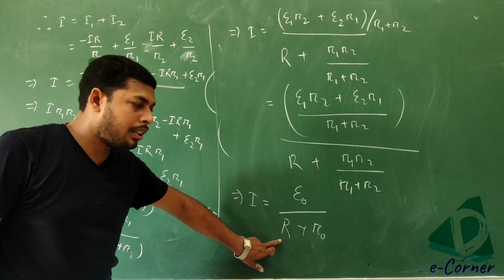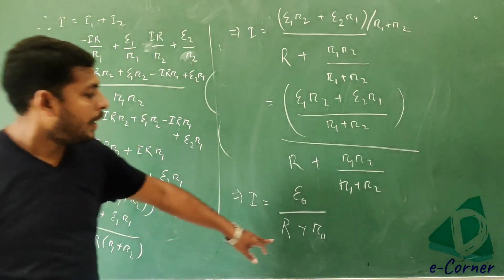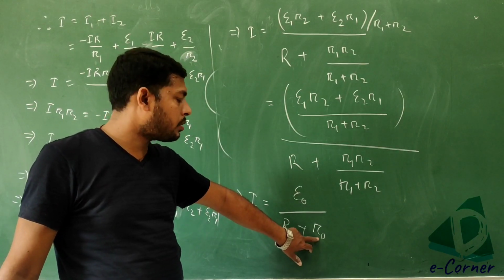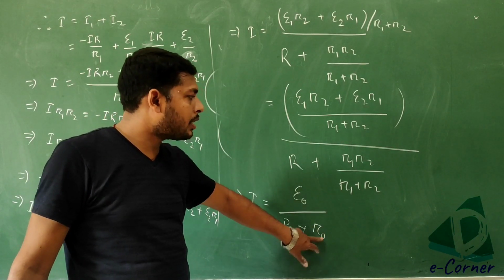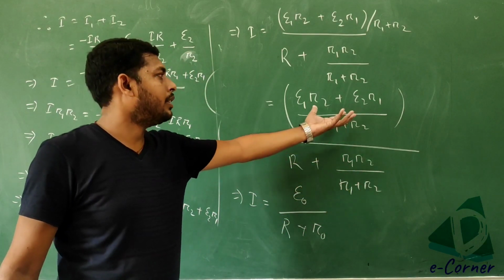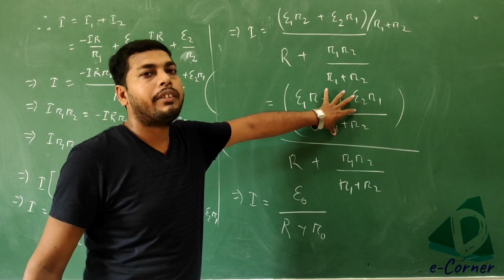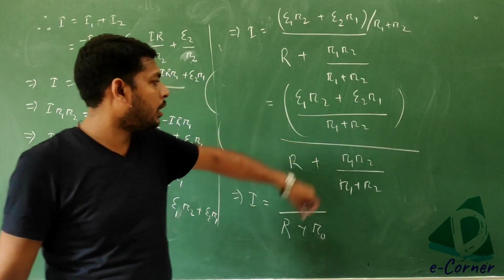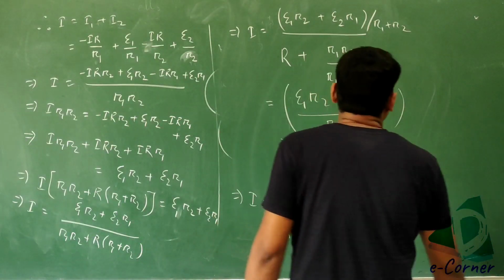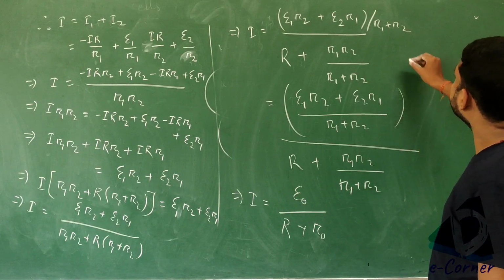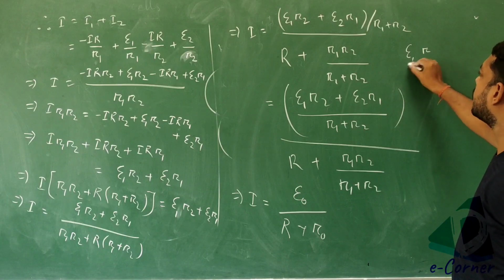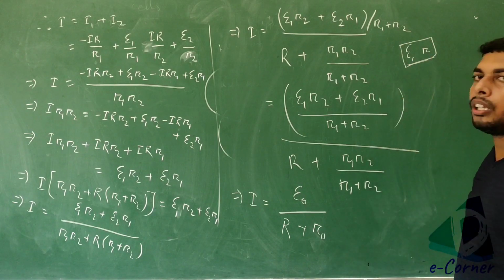This is your external resistance, this is the internal resistance, and since the cells are connected in parallel combination, in case of parallel combination the equivalent resistance can be written as this one, R1 R2 divided by R1 plus R2. Got it? And this is the total EMF value of this combination. Whenever 2 or n cells having equal EMF and equal internal resistance are connected, then what should be the value?